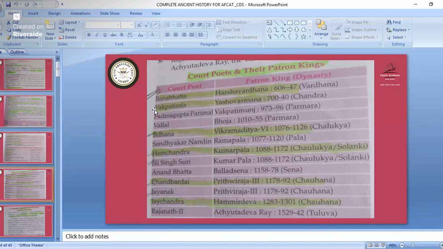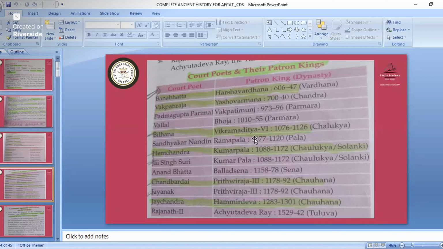Bhanvatta was the court poet during Harshvardhana's reign, and during Yasovarman's reign, Vakpati Raja was the court poet. So you must remember all these important ones. Padma Gupta Parimal was with Vakpati Munj, and Valal was with Bhoja. These two are not important, but remember these two.